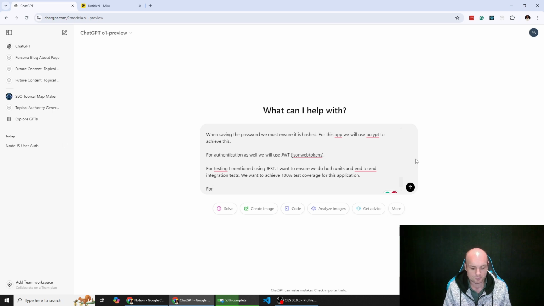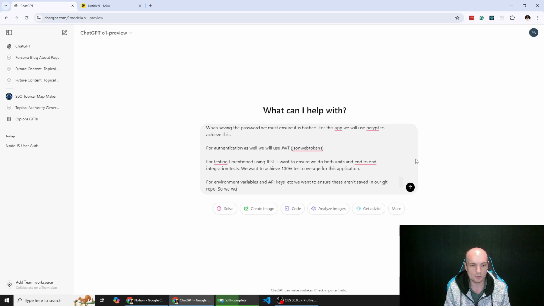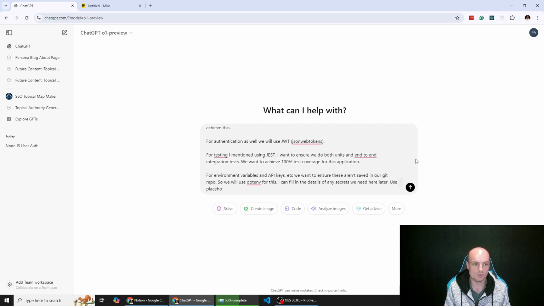So for environment variables and API keys, etc., we want to ensure these aren't saved in our Git repo. So Git, if you're not familiar, you've probably heard of GitHub. It's a way of tracking and managing changes in code. You don't want to put API keys and environment variables that are secrets in there, because then they could be leaked. So we will use .env for this. I can fill in the details of any secrets we need here later. Use placeholders for the time being.